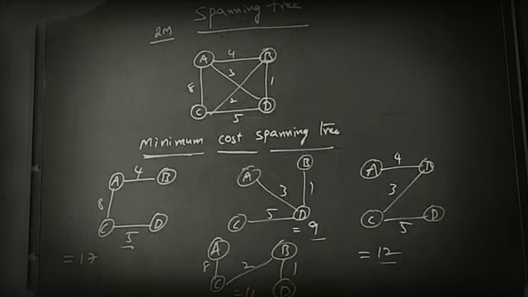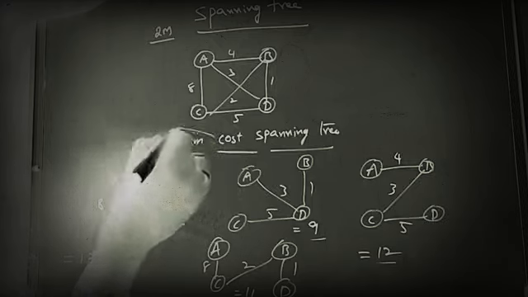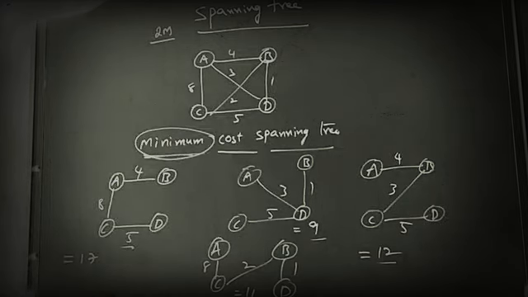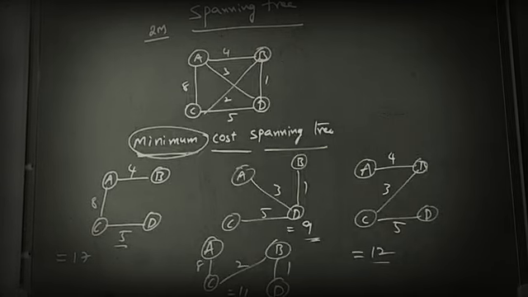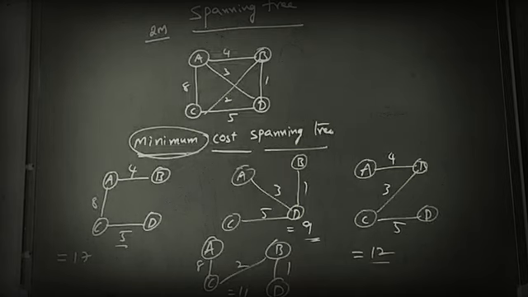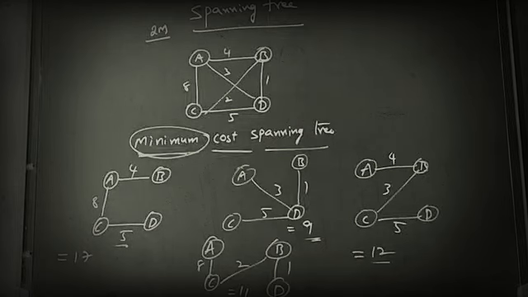So among those different spanning tree costs, we have to select the minimum cost spanning tree. But we don't know which spanning tree is going to be better. That means which spanning tree has the minimum cost among all those spanning trees. So for that we have to find the better spanning tree, that is the minimum cost spanning tree, using two techniques, Prim's algorithm and Kruskal's algorithm. So next we are going to discuss those two techniques to find the minimum cost spanning tree.